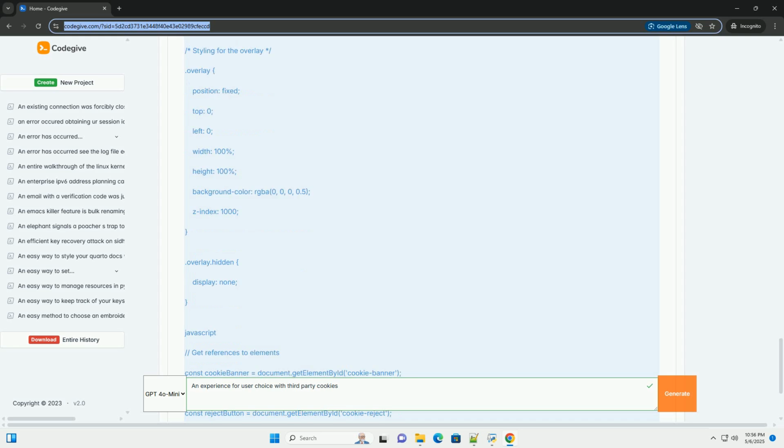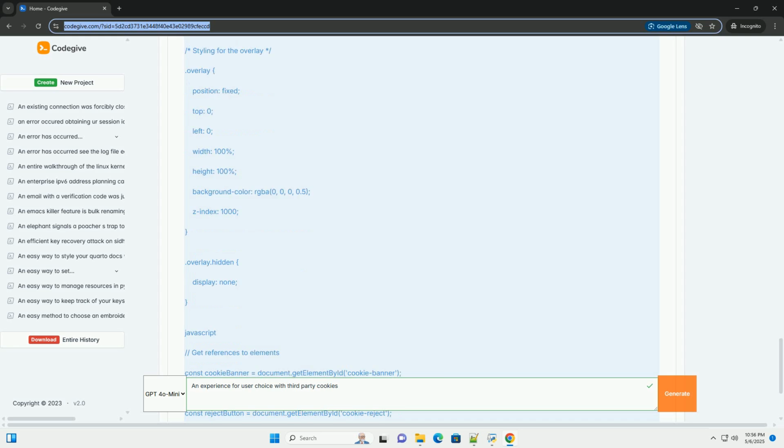Embedded videos. YouTube and Vimeo embedded videos can also set cookies. Consider using a placeholder element that displays a static image of the video and a button to play the video. Only when the user clicks the play video button do you load the actual embedded video code, which will then set cookies. Example of delaying a YouTube embed.